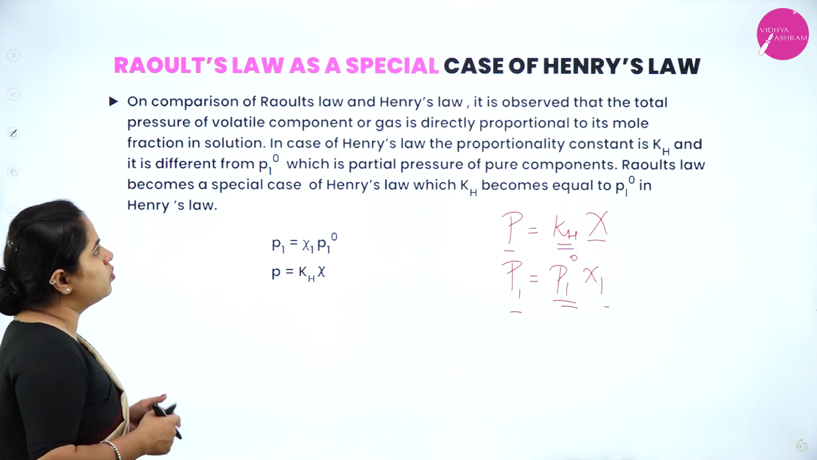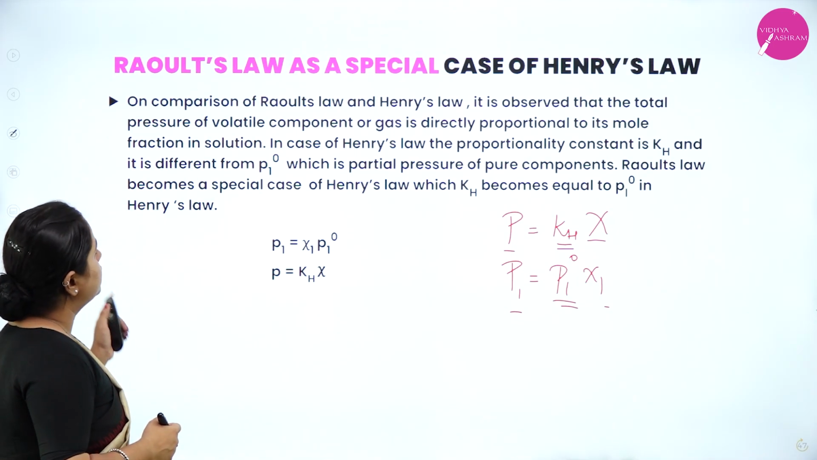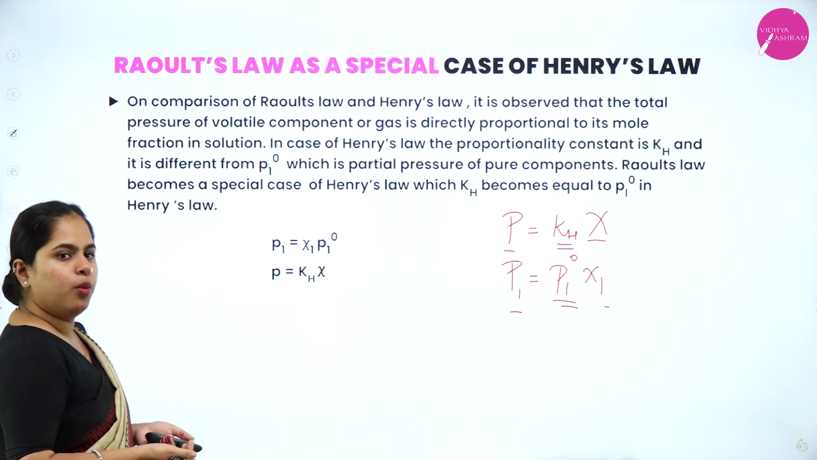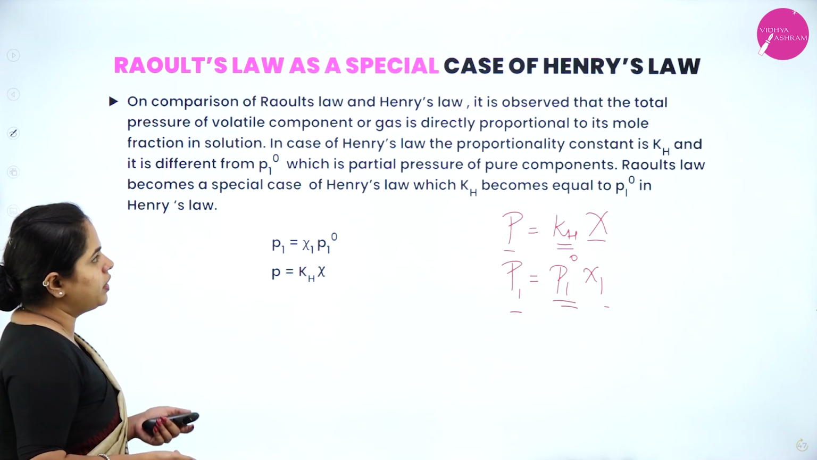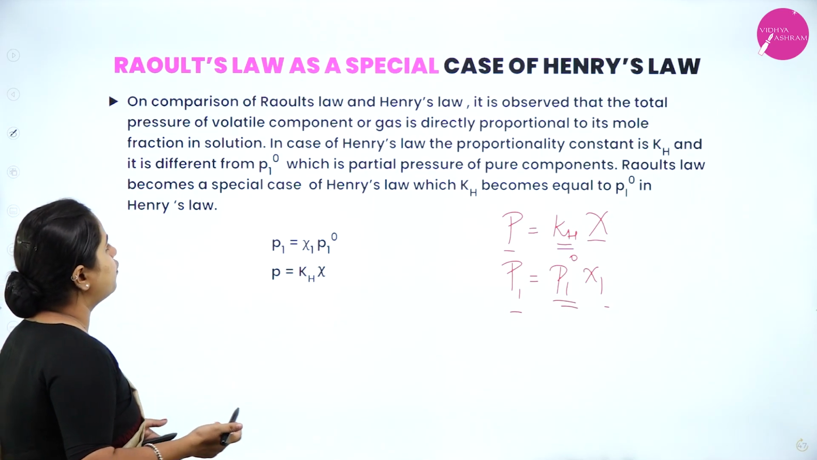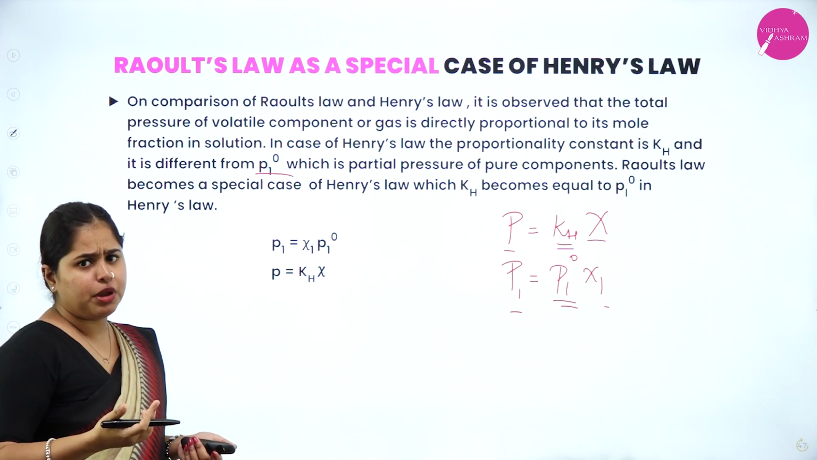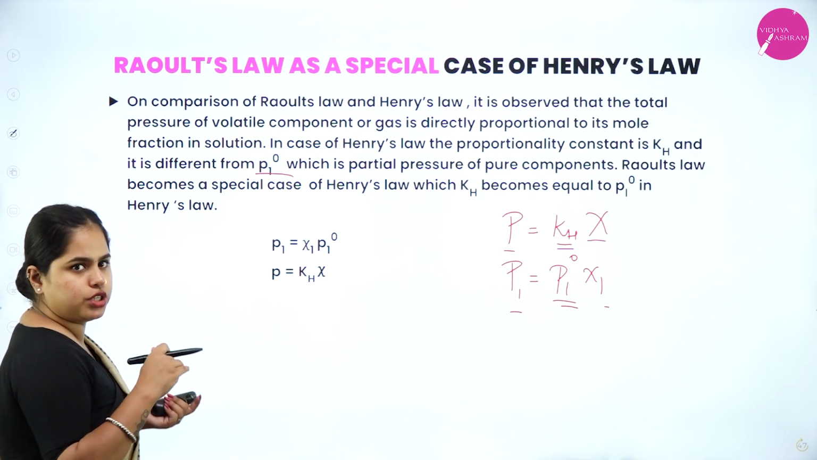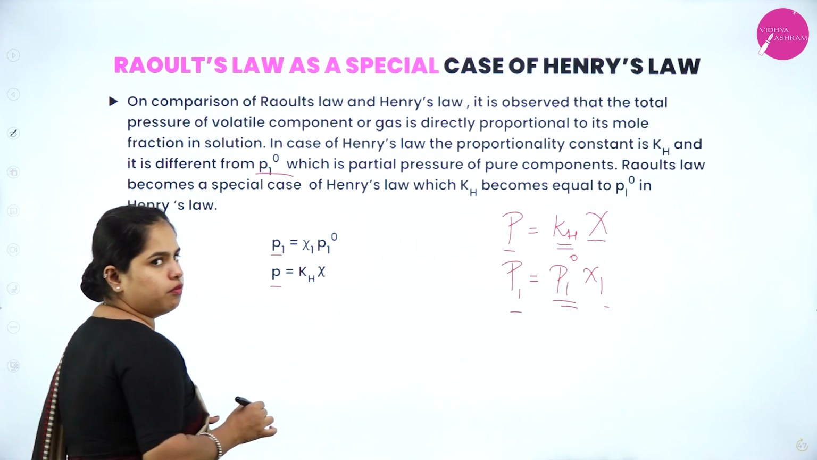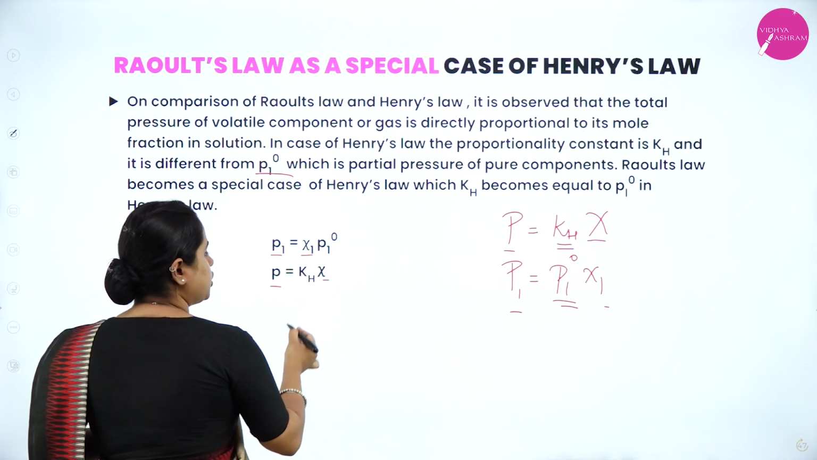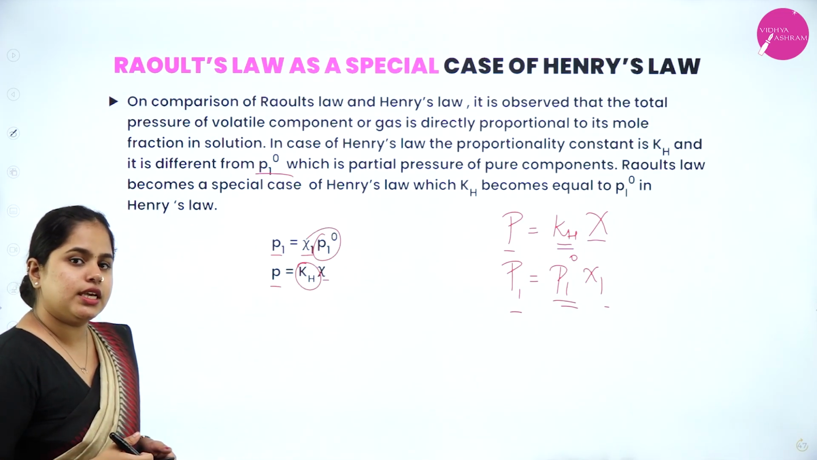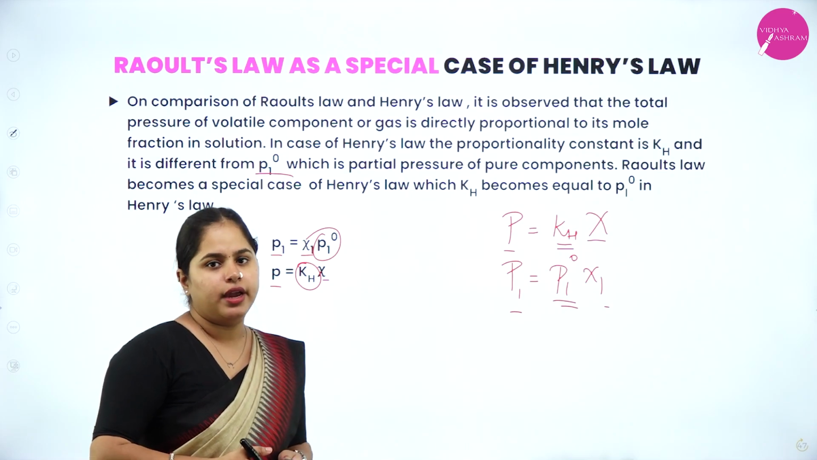On comparison of Raoult's law and Henry's law, it is observed that the partial pressure of a volatile component or gas is directly proportional to its mole fraction. Right. In the case of Henry's law, the proportionality constant is Kh, and it is different from P1 naught, which is the vapor pressure of the pure component, used in Raoult's law. So that is the only difference you can see here. On both sides, you have partial pressure and you have mole fraction also. Kh and P1 naught are the only difference here. So you can say that Raoult's law is a special case of Henry's law.